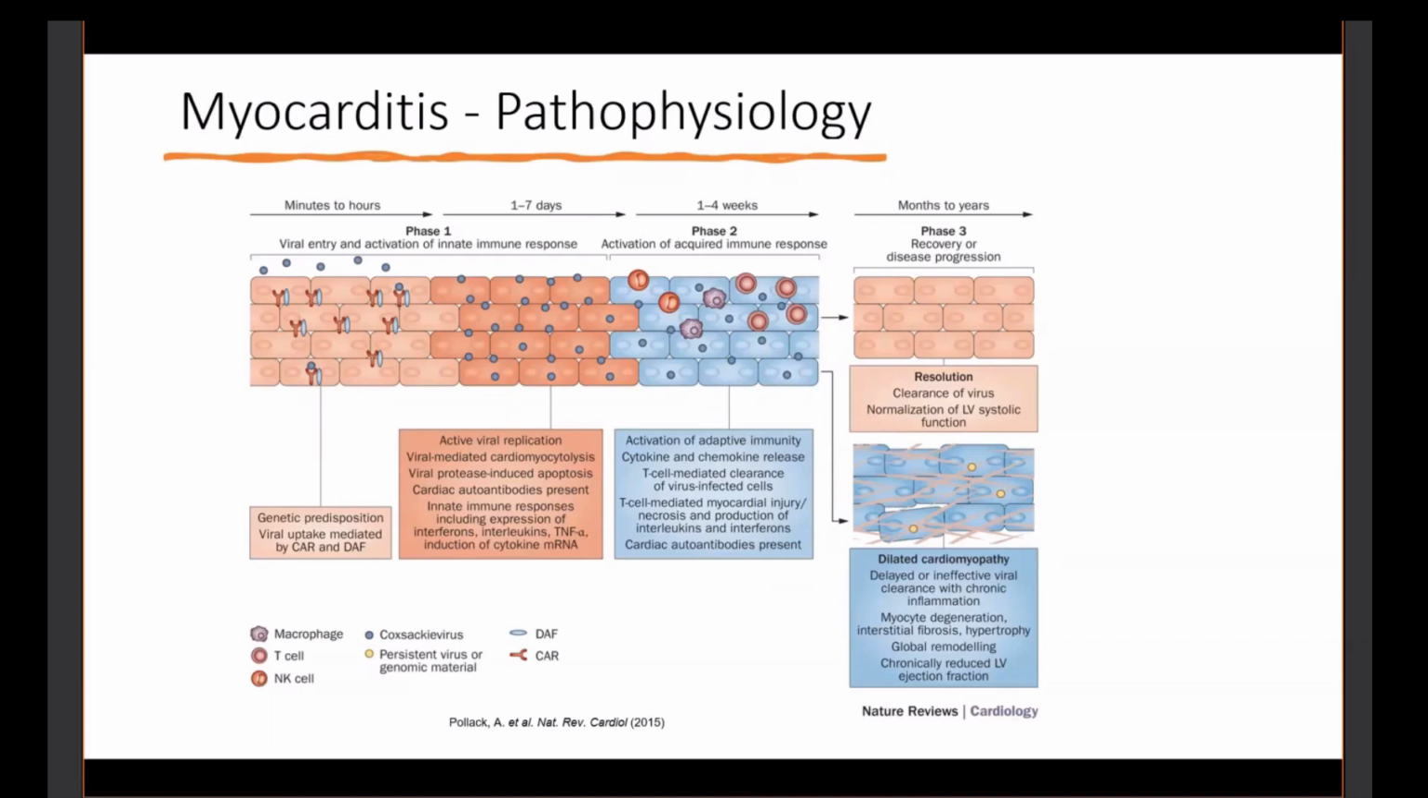We used to use the rule of thirds, but in reality, it's the 50-25-25 rule, where 50% of the cases are going to improve back to baseline. About 25% will be left where they were at the time of initial infection with low ejection fractions, and another 25% will continue to deteriorate and ultimately require transplant.